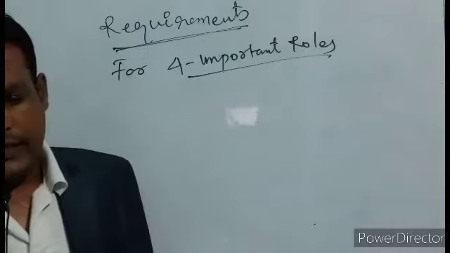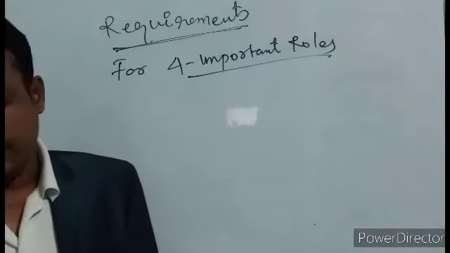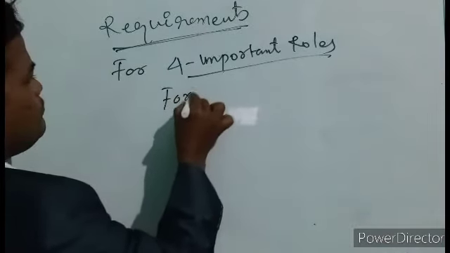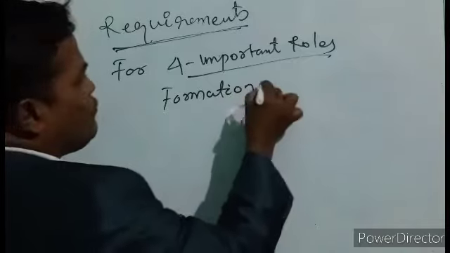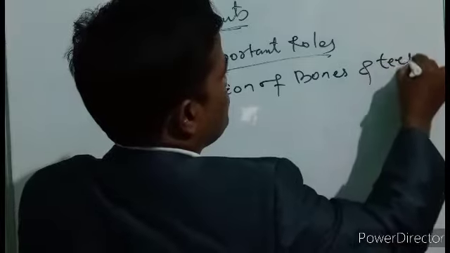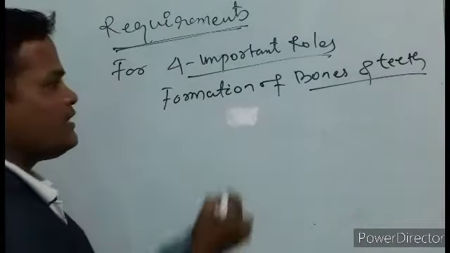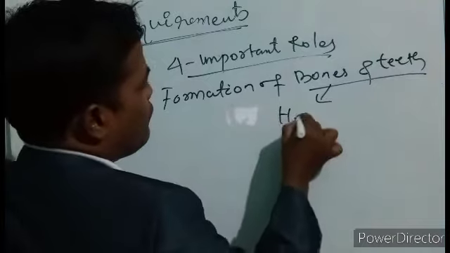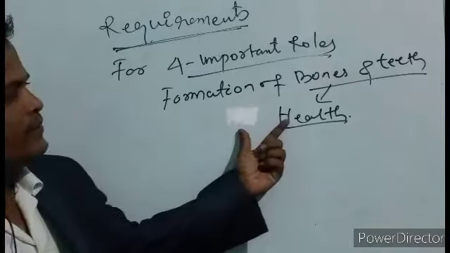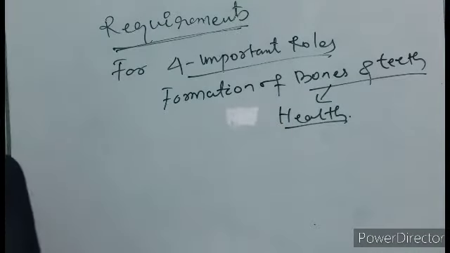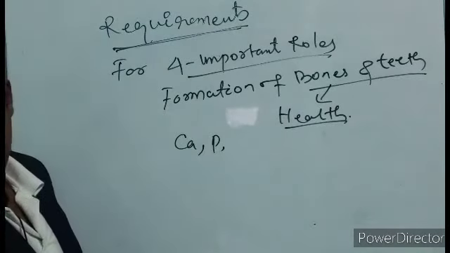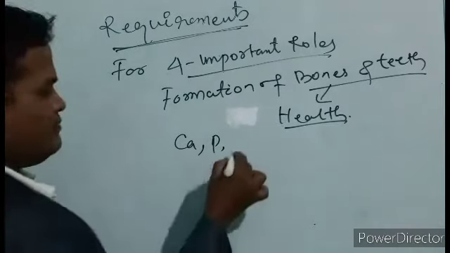What are the important roles? Number 1, consider bone: they help in the formation of bones and teeth. Not only formation, they also maintain the health of these bones and teeth. Therefore what are these? As we have discussed, calcium, phosphorus, and magnesium. These are the major ones.